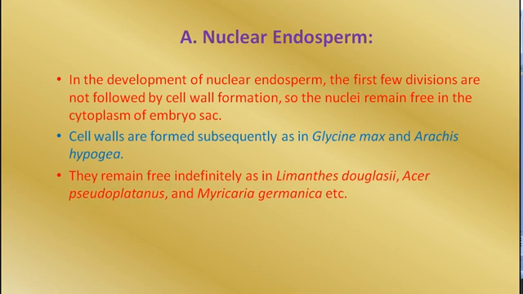They remain free indefinitely, as in Limnanthes douglasii, Acer pseudoplatanus and Myricaria germanica. It is a unique case in which in the entire life there is no formation of cell wall in the primary endosperm cell. They remain free indefinitely. That means cell wall is not there. What are the examples? Limnanthes, Acer pseudoplatanus and Myricaria germanica.